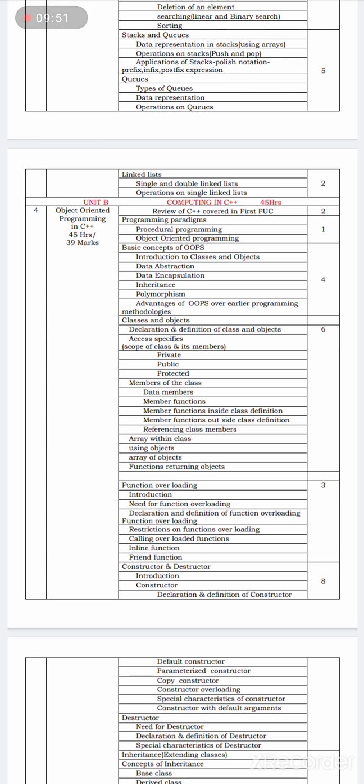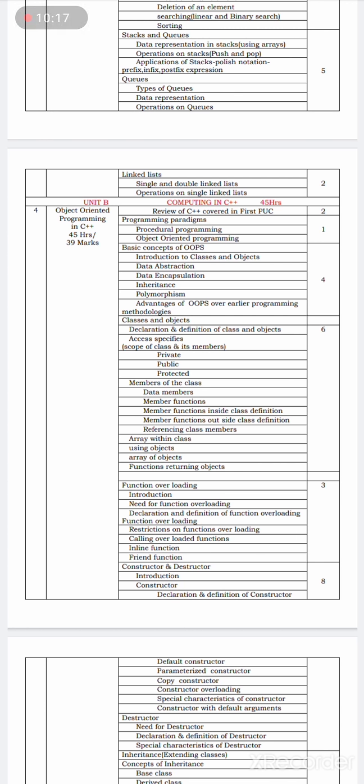Is that clear, students? Yes. Now in this second unit, that is unit B, computing in C++, we need some previous knowledge of C++. We have already studied introduction to C++ in first PUC. Now we are going to study C++ further, in more advanced form, in the second PUC.